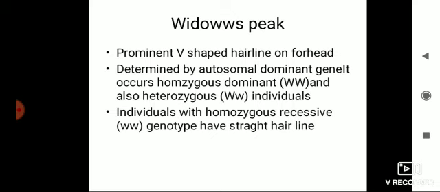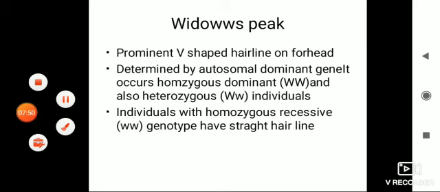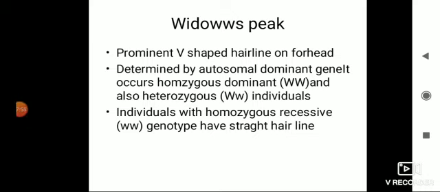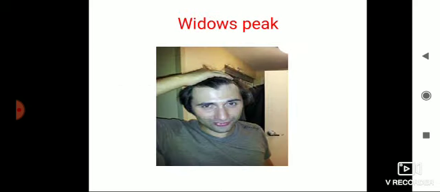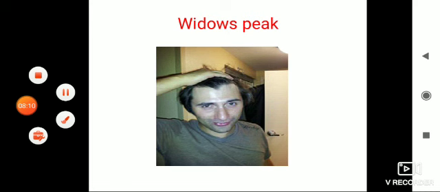The people who have a straight hairline have the small w genotype. Many people have a straight hairline. It is a recessive homozygous condition, but in the heterozygous condition the people will have a widow's peak. See here, the hair has no straight line, but some portion has come down.